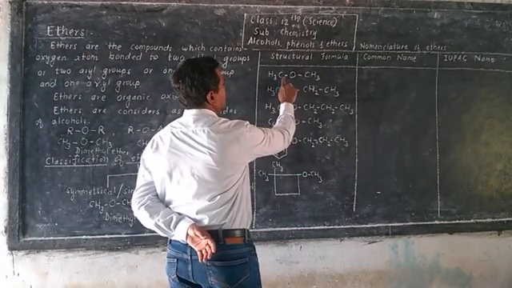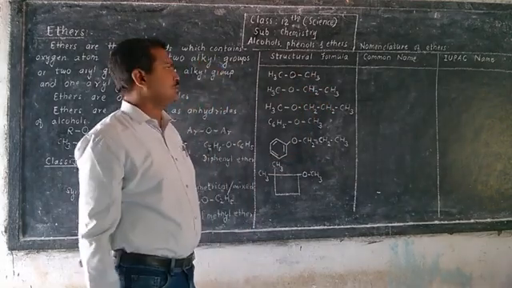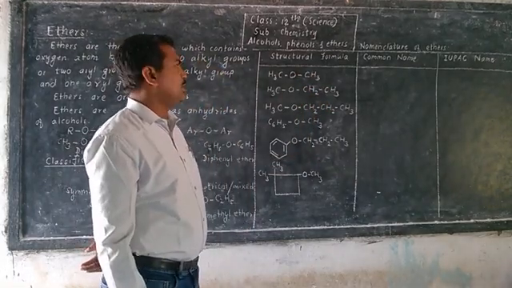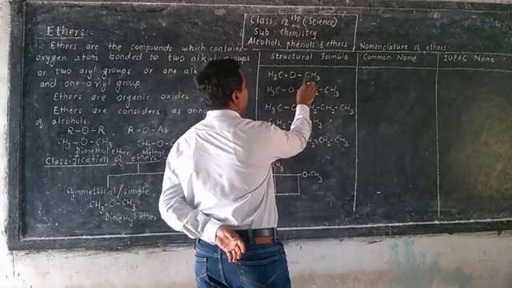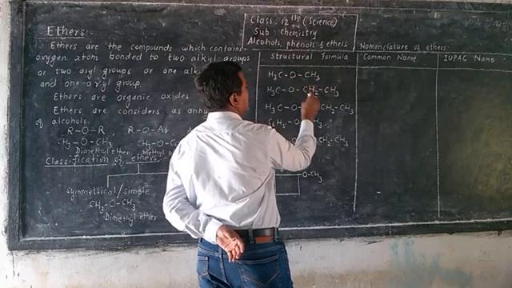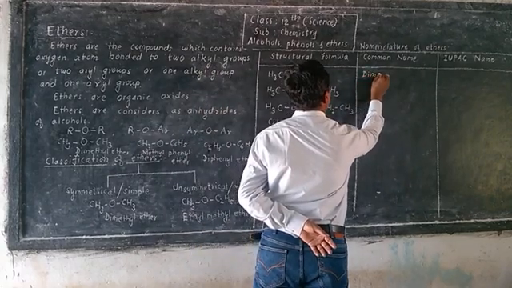Here, first identify the loosely bonded oxygen atom and which alkyl groups are attached. Here two methyl groups are attached to the oxygen atom, so it is dimethyl ether.